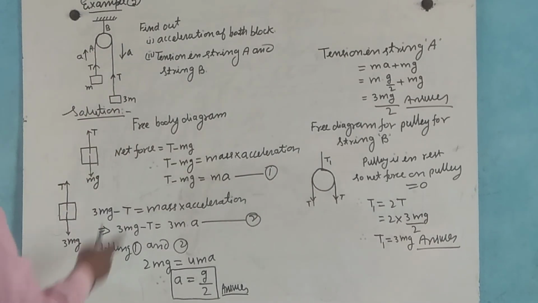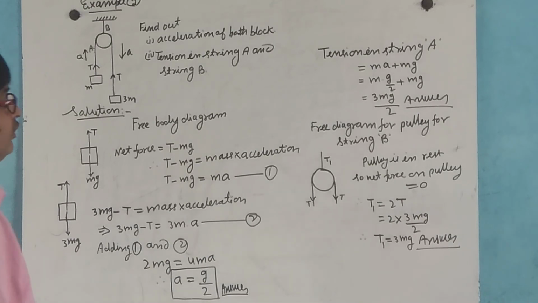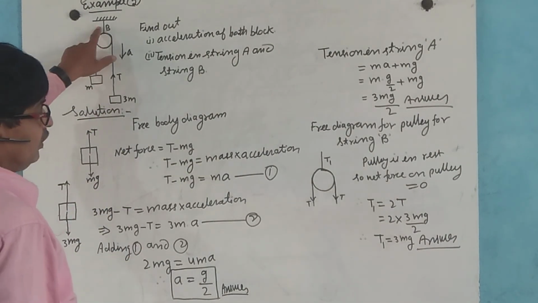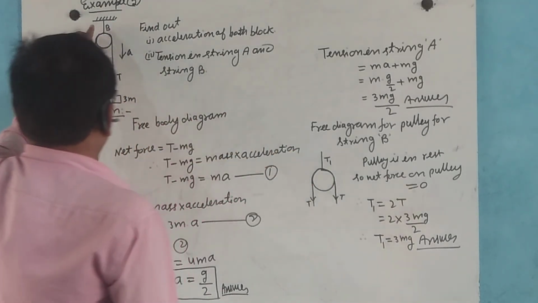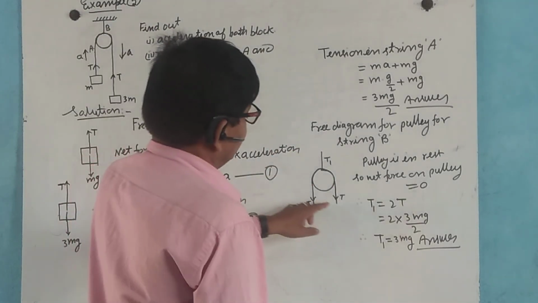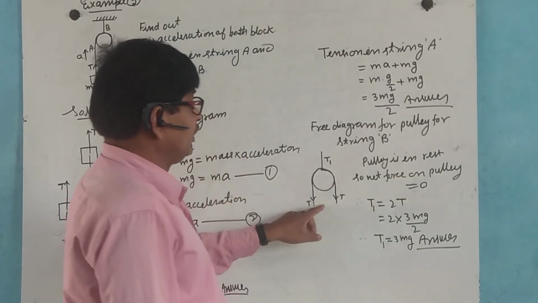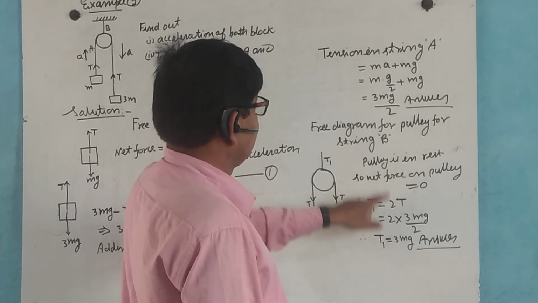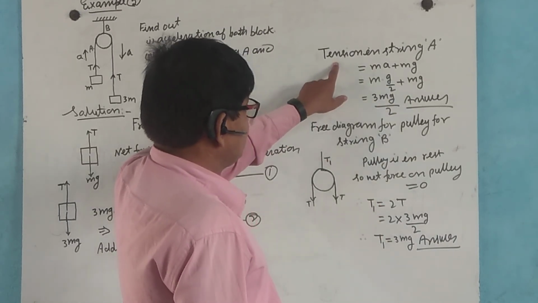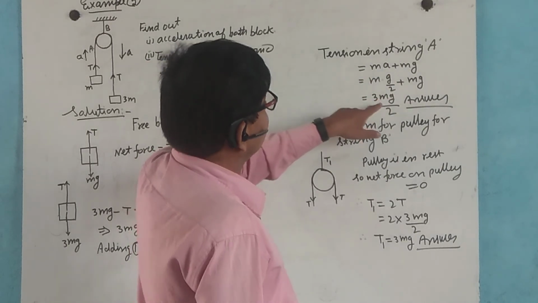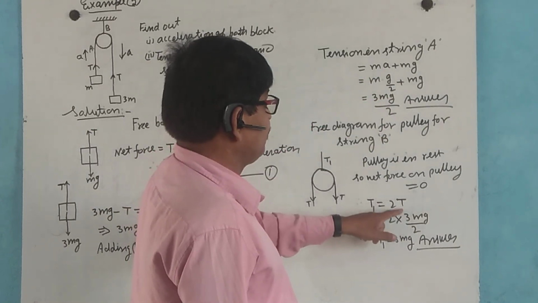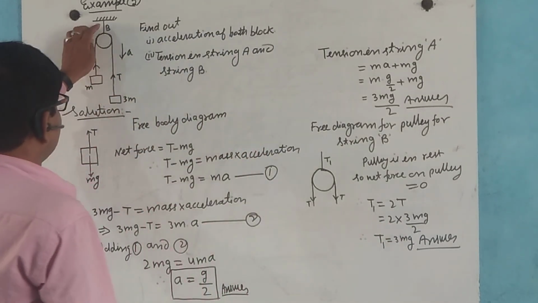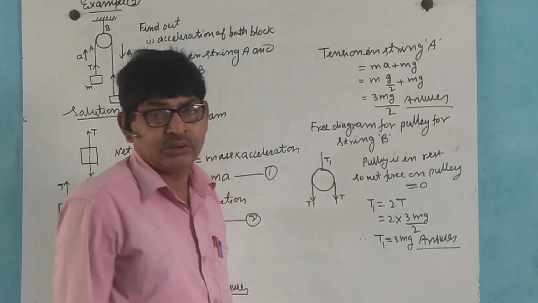So T1 is equal to 2T, and the tension in string A is 3mg by 2. Putting the value of 3mg by 2, the tension in B is 3mg.